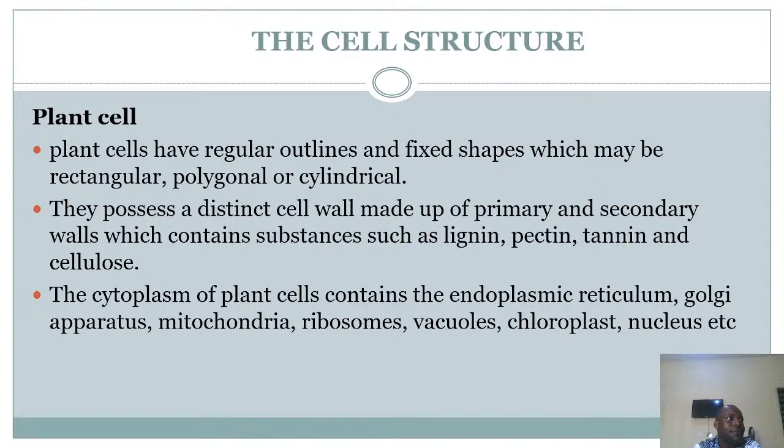Take plants for instance. Some plants are woody plants. You see how strong they are. That's because they possess lignin that makes them strong, woody. Others have cellulose. These are components that make plant cell walls very strong and solid. And within the cytoplasm, they have organelles such as endoplasmic reticulum, Golgi apparatus, mitochondria, ribosomes, vacuoles, chloroplast, and nucleus. That is about the plant cells.